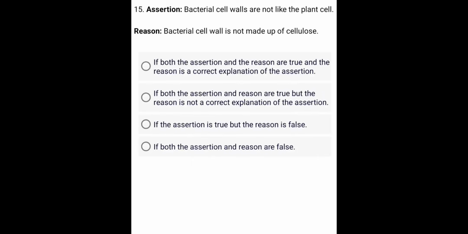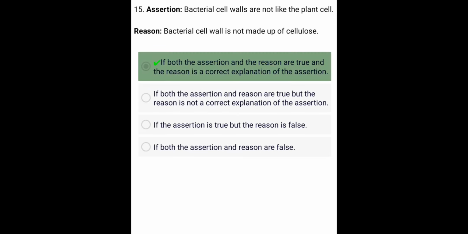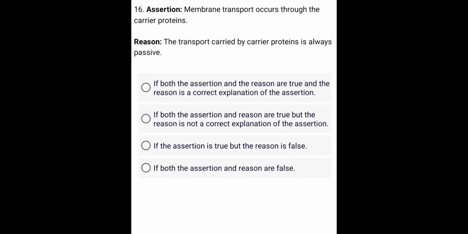Reason. Bacterial cell wall is not made up of cellulose. A. If both the assertion and the reason are true and the reason is a correct explanation of the assertion. B. If both the assertion and reason are true but the reason is not a correct explanation. Assertion. Membrane transport occurs through the carrier proteins. Reason. The transport carried by carrier proteins is always passive.